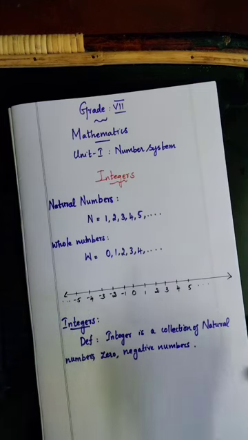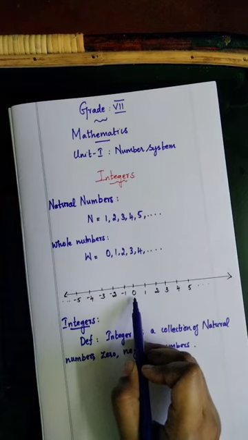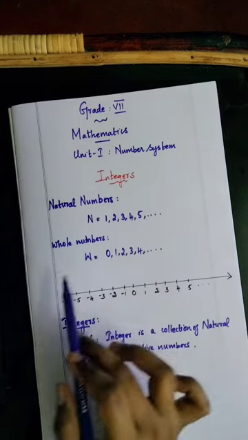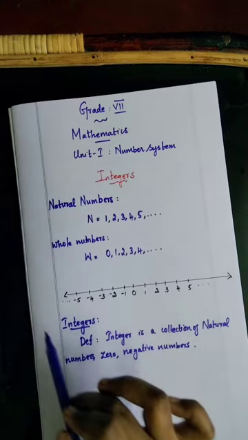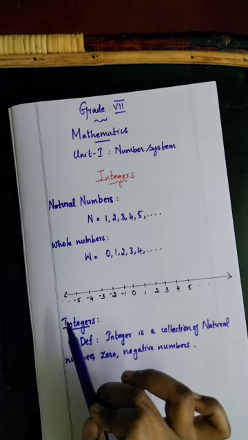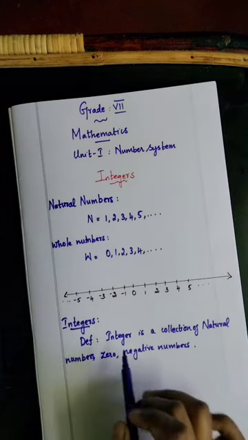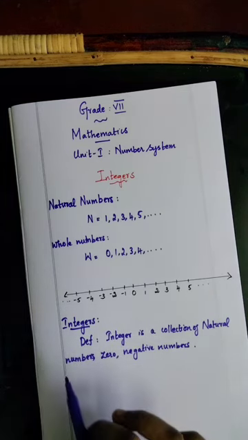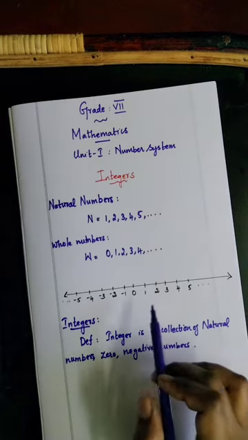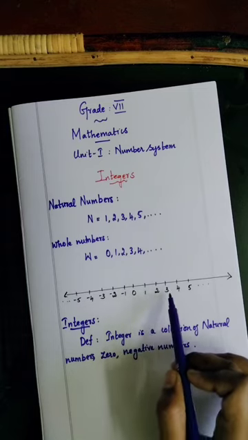What are natural numbers? These are natural numbers. Here it is 0, and these are all the negative numbers. This is called an integer. Integer is the collection of natural numbers, zero and negative numbers. Understand? Natural numbers start from 1: 1, 2, 3, 4, 5.